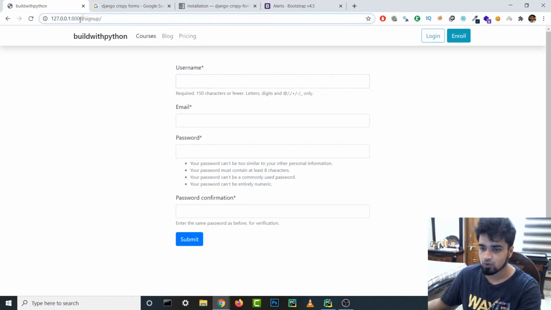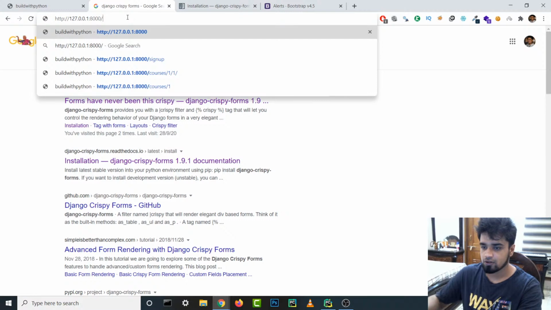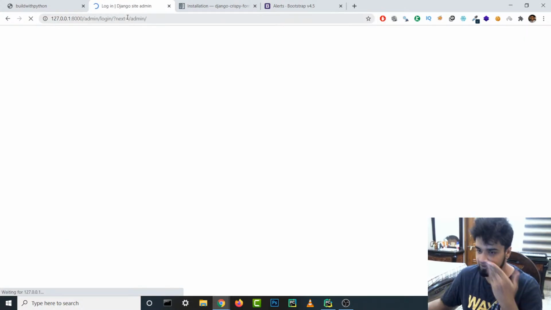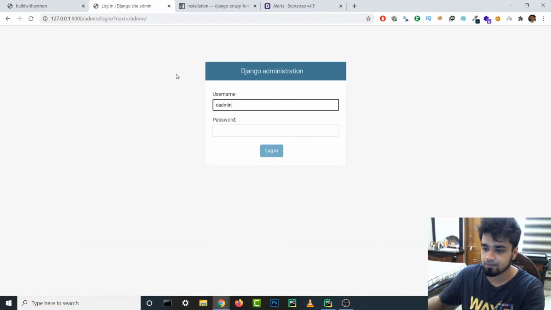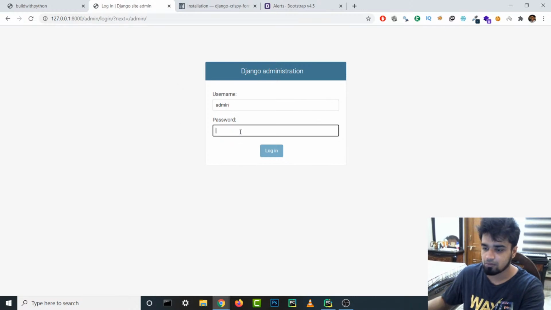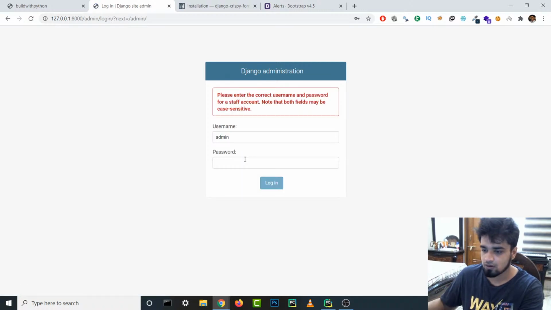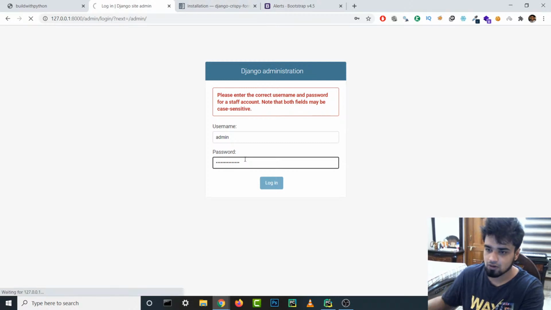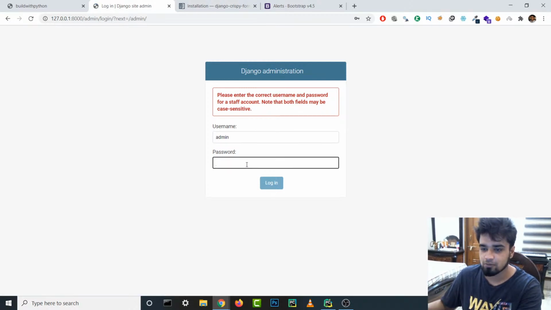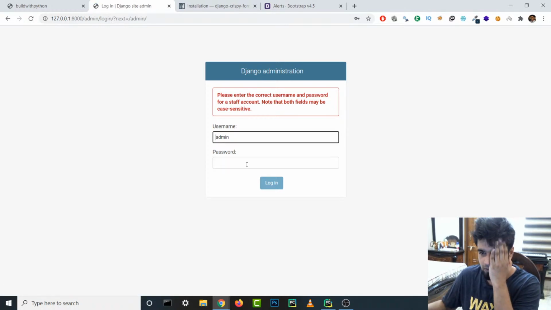And what I'm also gonna do is I'm gonna open up the URL for my admin page so that we can see when we add a user or something. Admin, and the password was, I think, build with Python, if I'm not wrong. Was it not? Build with Python. Does anybody remember the password that I put for admin? Build with Python, I think it was. No.